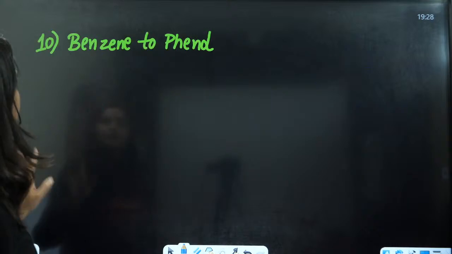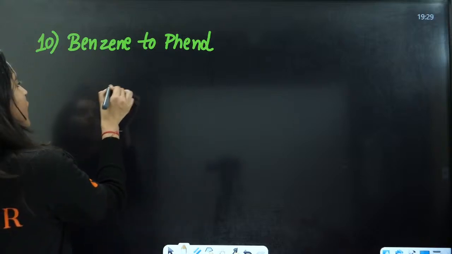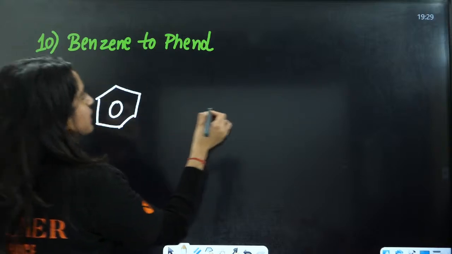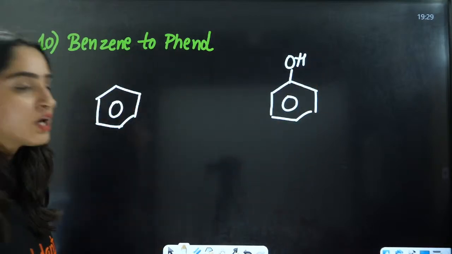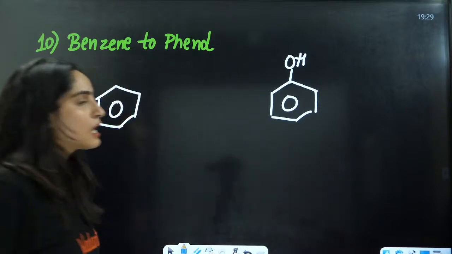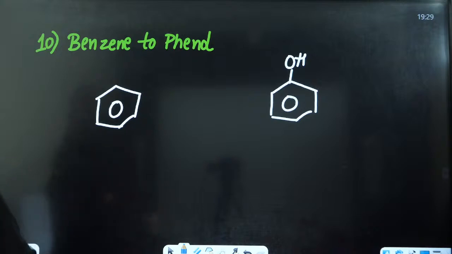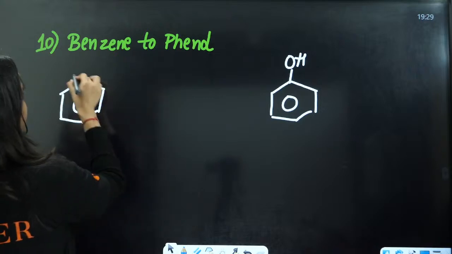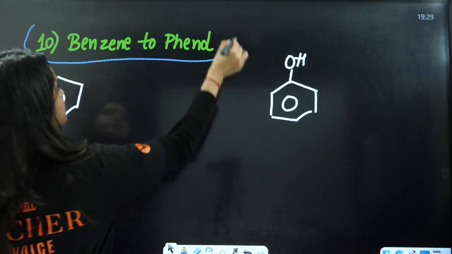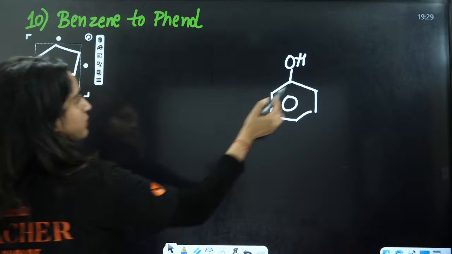Understood this? Now let us come to the 10th reaction, that is benzene to phenol. This is benzene. Let us convert it into phenol. How are you going to convert benzene to phenol? Very simple reaction. Think about this. Let us convert benzene to phenol.